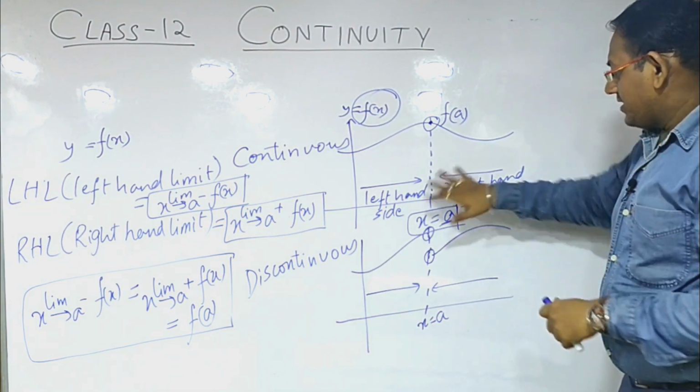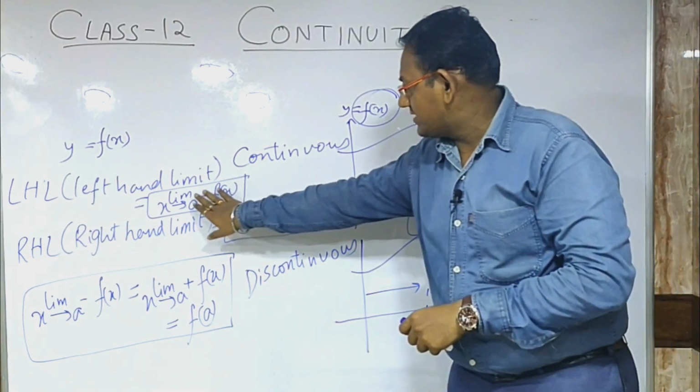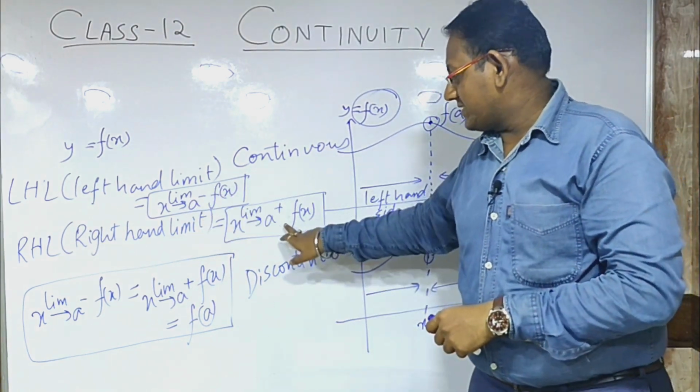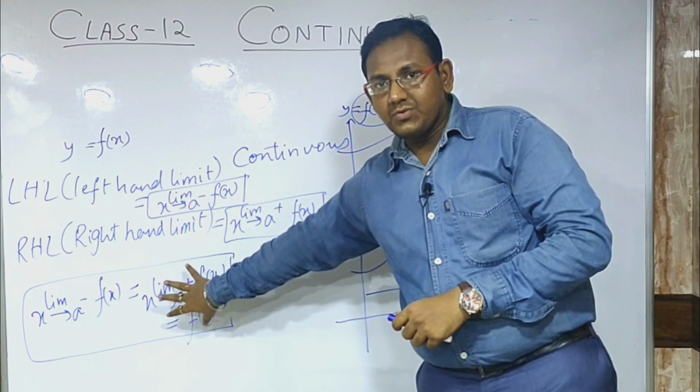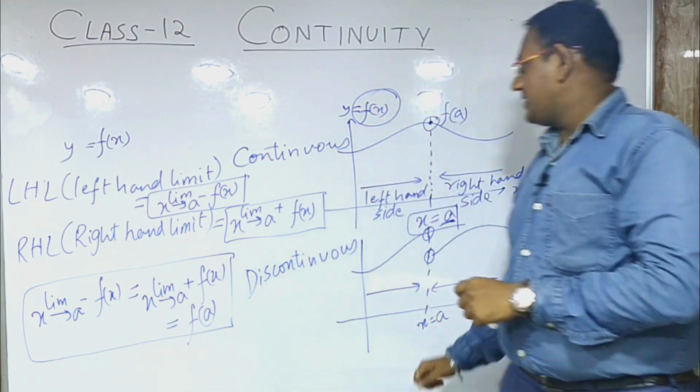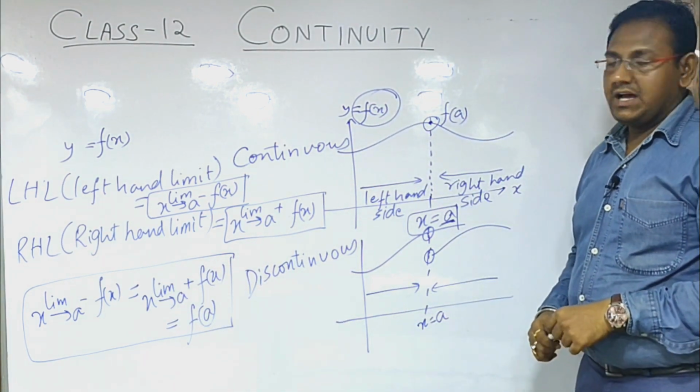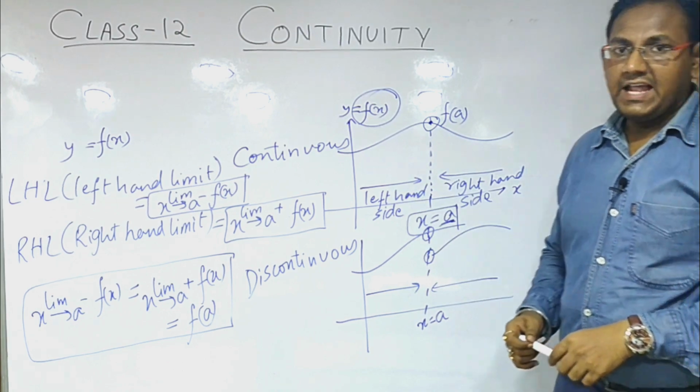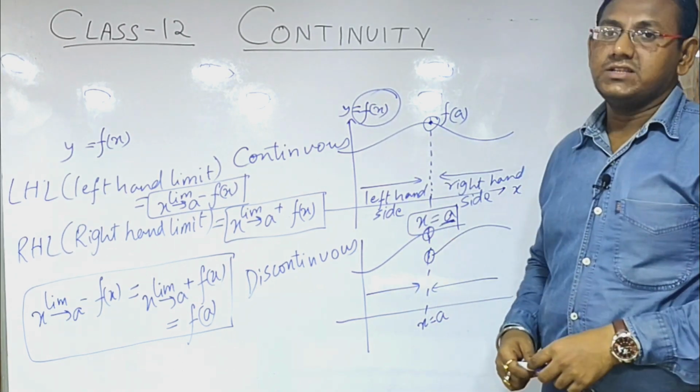So let us recapitulate what we understood. We basically understood that this is called the left hand limit, this part is the right hand limit, and if we can prove this entire thing, then we will say that the function is continuous. I hope you understood this part very well. Let us discuss a few questions based on this topic.